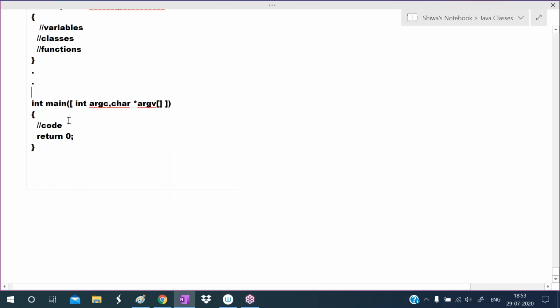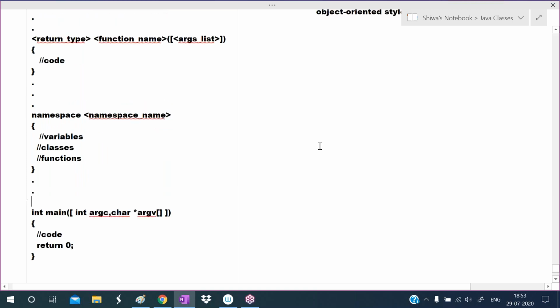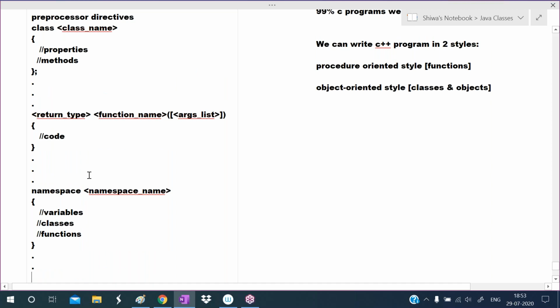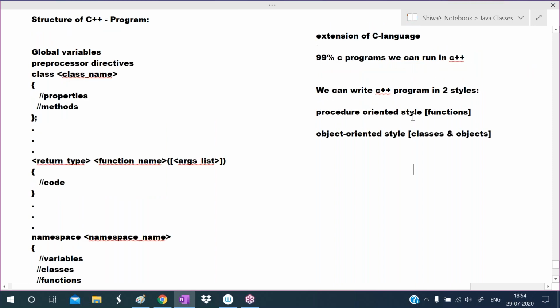If required, we write. Okay, so with this structure, we can understand that we can write a C++ program in the form of functions or in the form of classes. So we can follow C style, procedure oriented style, or we can follow C++ style, object oriented style. So this is the structure of a C++ program.